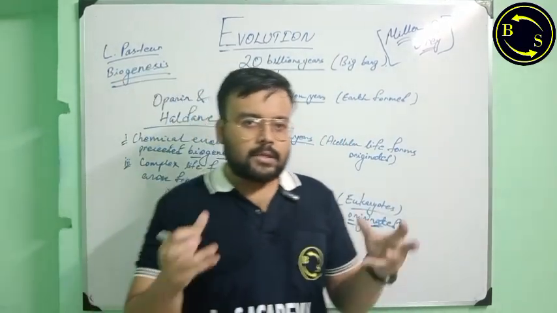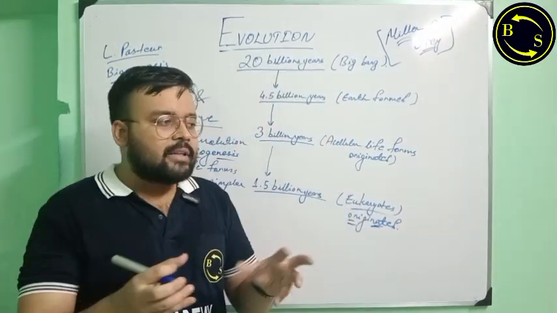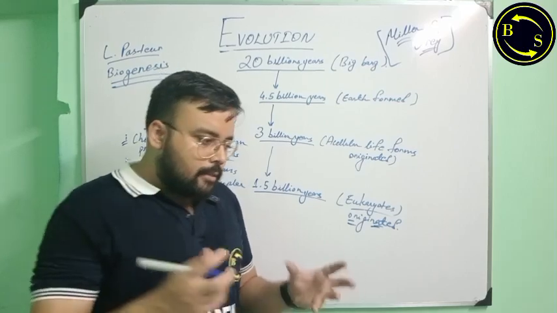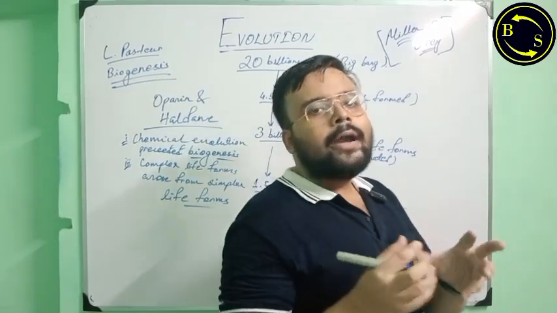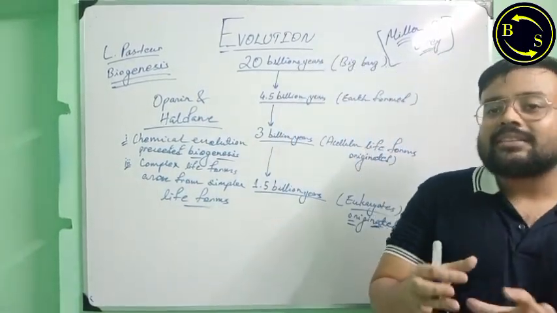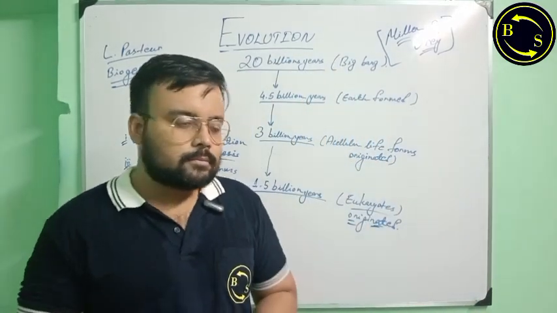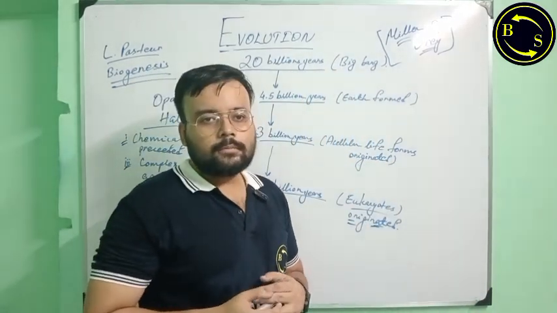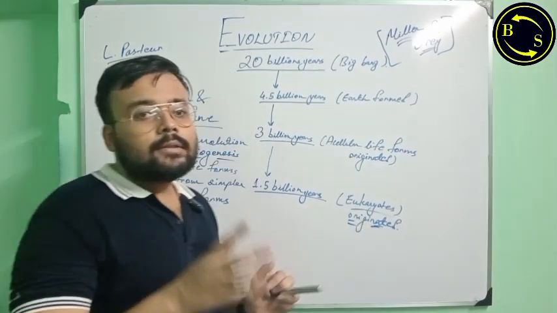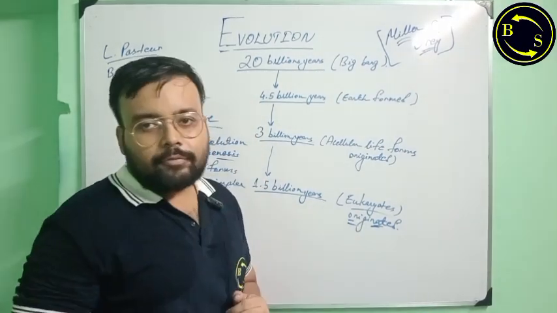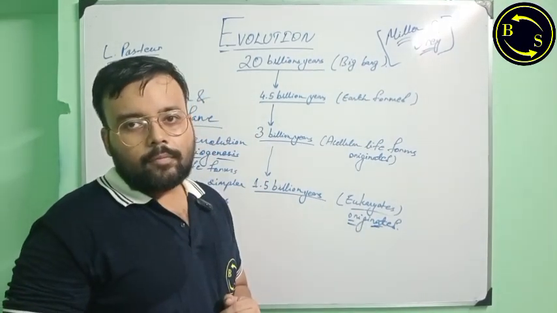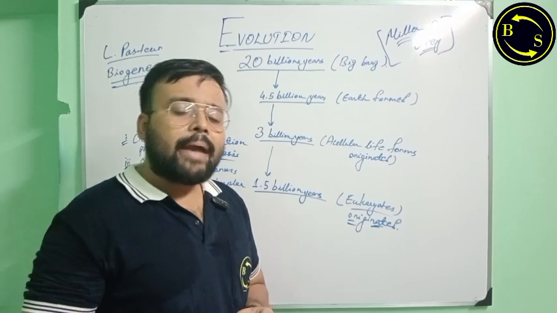These lipids, carbohydrates, and everything else formed a colloidal rock-like structure inside that ocean, which was the backbone of life.